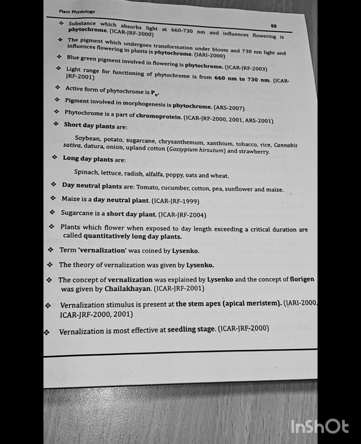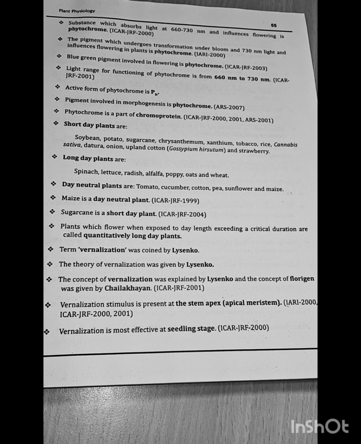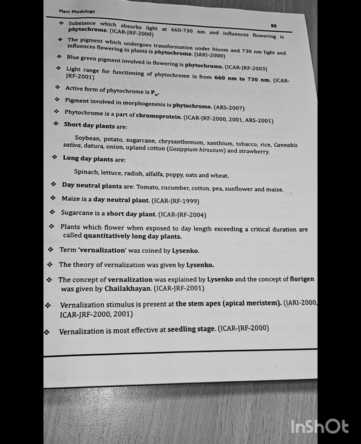The pigment which undergoes transformation under 660 and 730 nanometer light and influences flowering in plants is phytochrome. IARI 2000. Blue-green pigment involved in flowering is phytochrome. ICAR JRF 2003. Light range for functioning of phytochrome is from 660 nanometer to 730 nanometer. Question asked in ICAR JRF 2001.